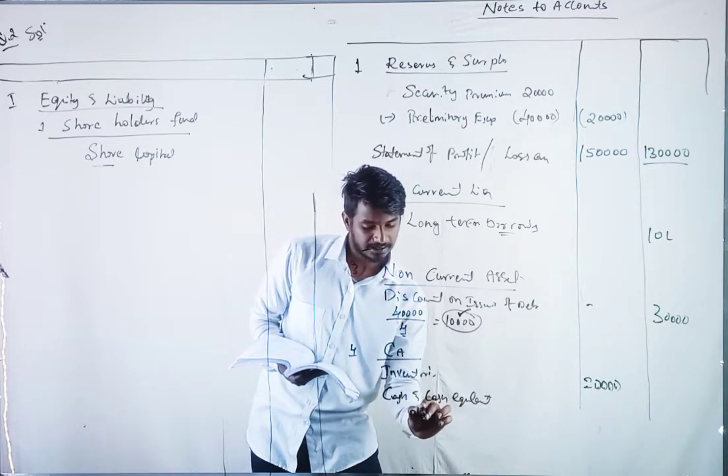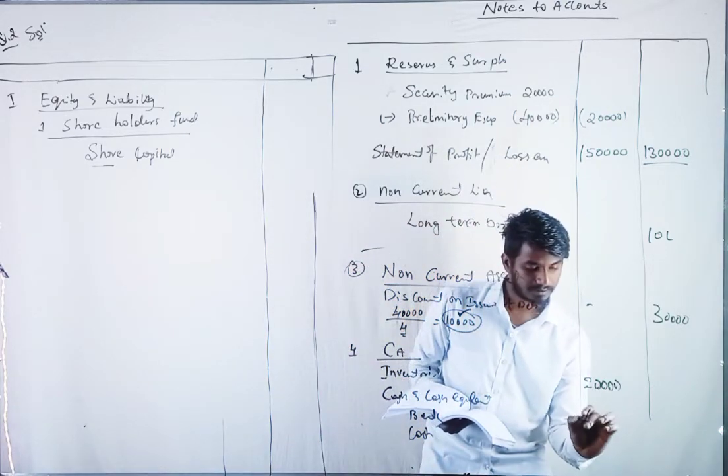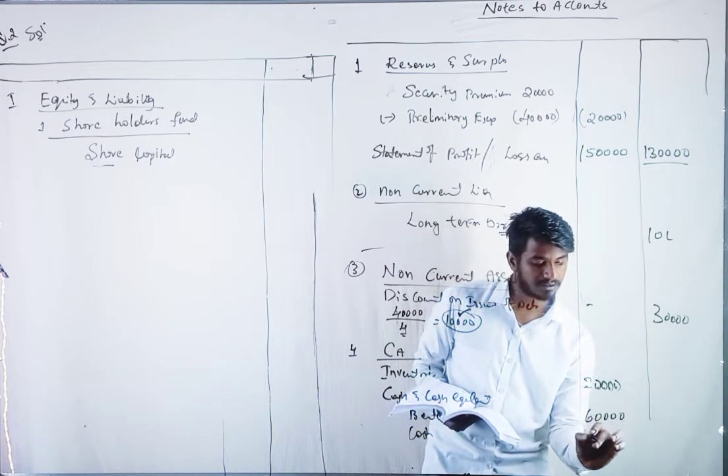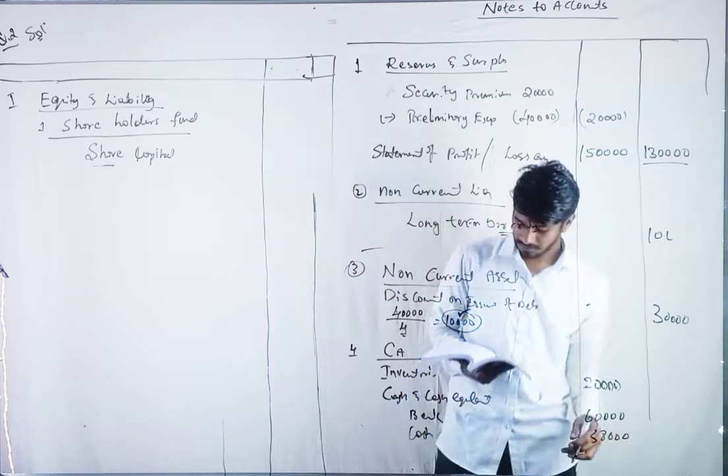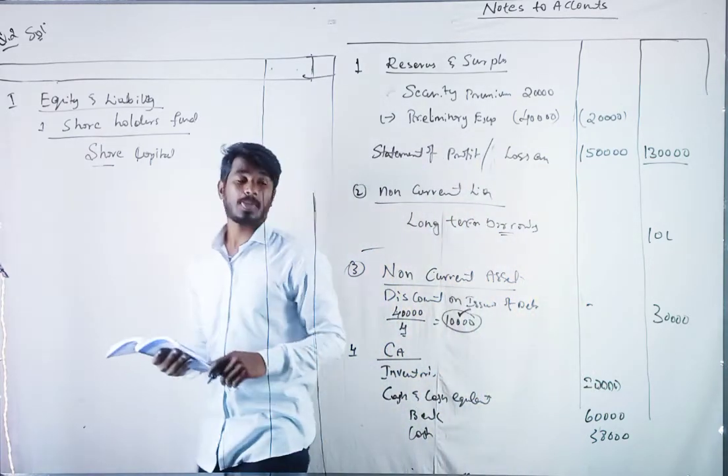We have bank and cash also, 60,000 and 38,000.